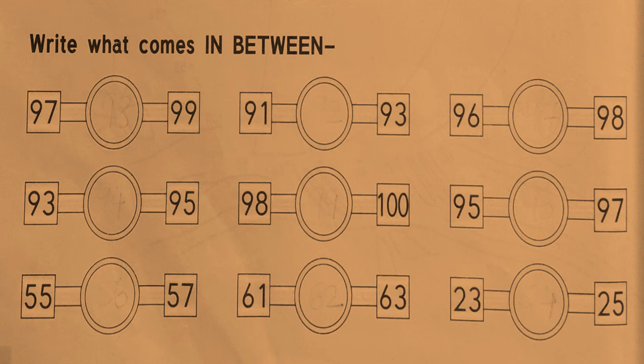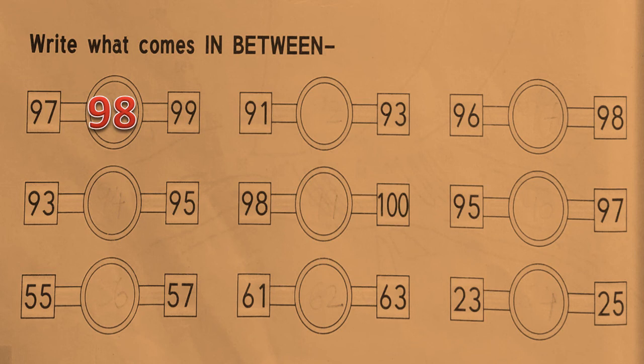Here, first number is 97. So, all of you count forward from 97 to 99. Let's start, all of you. 97, 98, 99. So, which number comes in between 97 and 99? Yes, 98 comes in between 97 and 99.